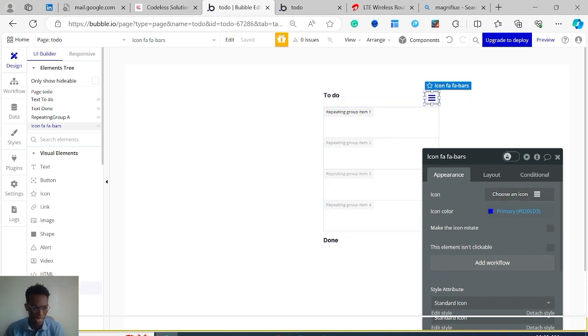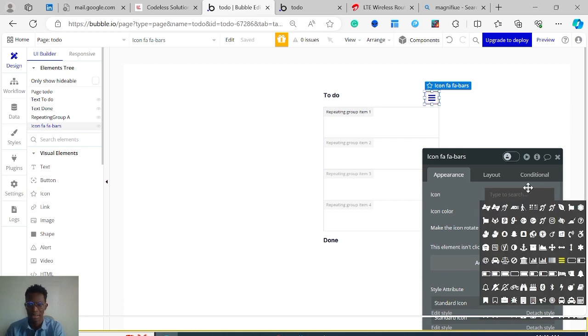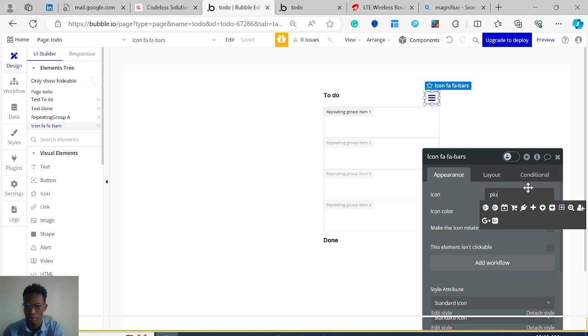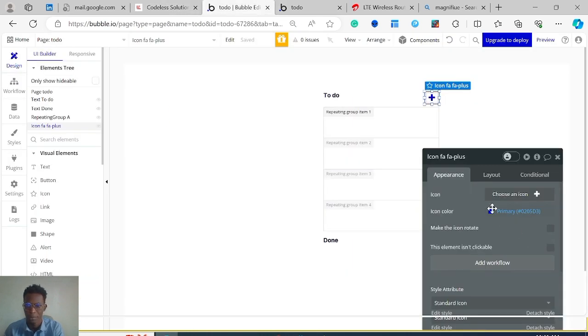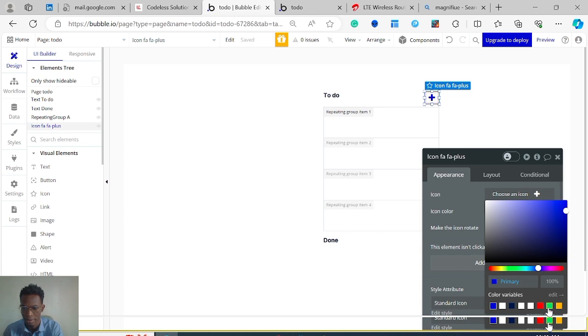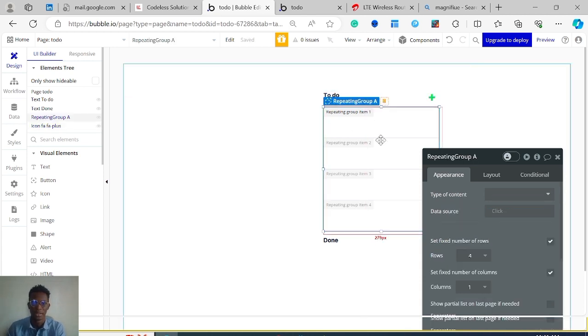So we're dragging in the icon element, it's the third one here, and I'm just gonna search for the plus. Yeah, something like this. And give it a color. Okay, we gave it the green color. Okay, let me see if I can find that. If not, okay, yeah, something like this. Sweet. So we have this. We have this list.